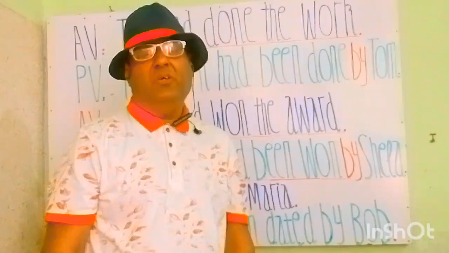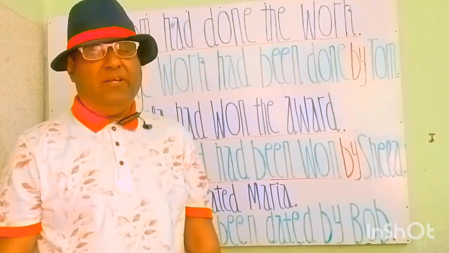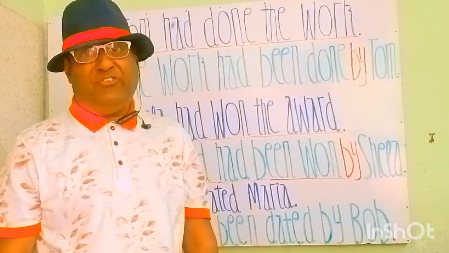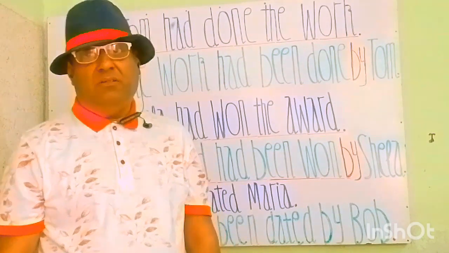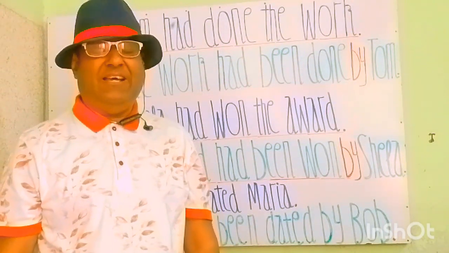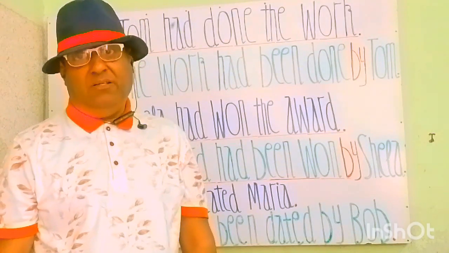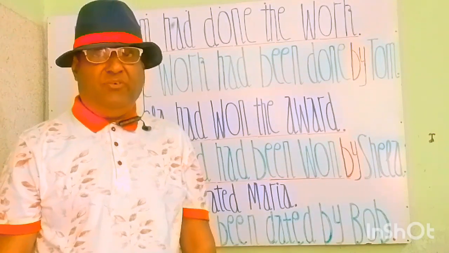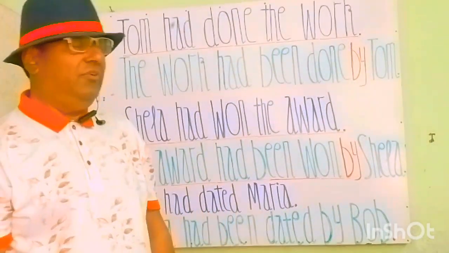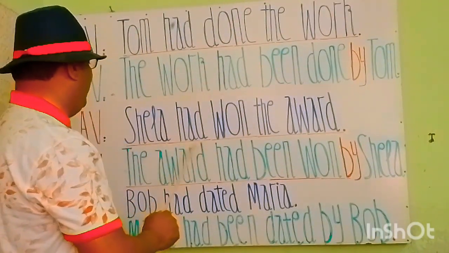You see my students, in changing we replace subject and object with each other while writing the passive statement, and the helping verb and the past participle verb form will stand as they are, and by is added to connect the object and the subject in passive. Let's see the next statement. आइए अगले जुमले की तरफ देखते हैं. Dear students, अगला जुमला देखिए. एक्टिव स्टेटमेंट है ये, एक्टिव वॉइस है.